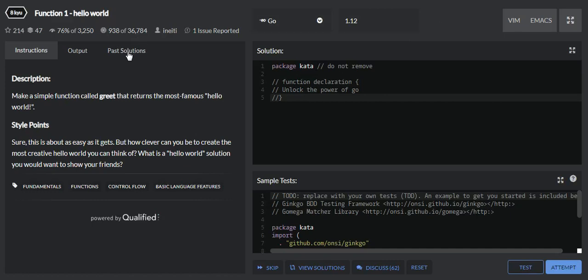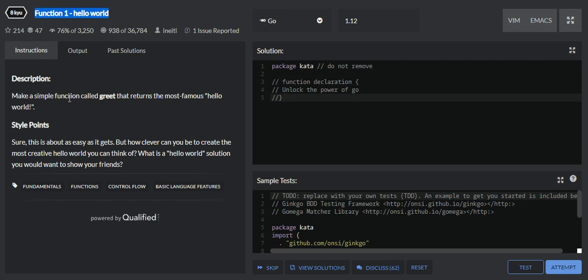So today we are going to see the challenge of Hello World in Golang. So let's see how we can make it. Let's go to the description first. We have to make a simple function called greet that returns the most famous Hello World.